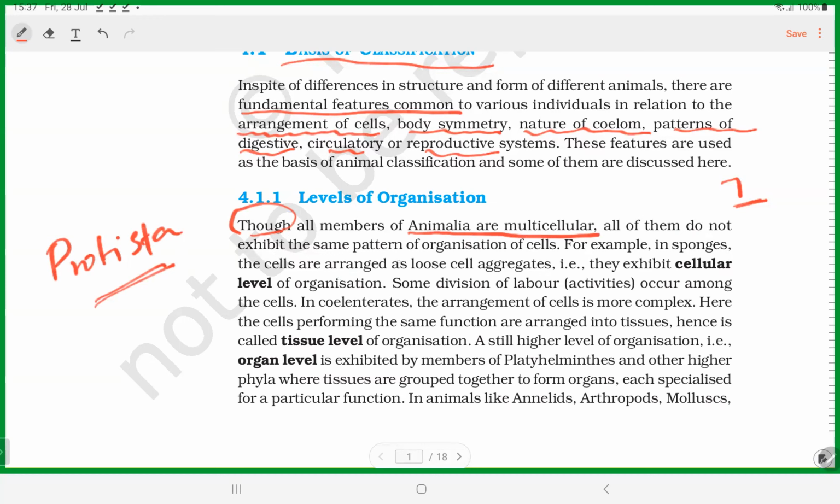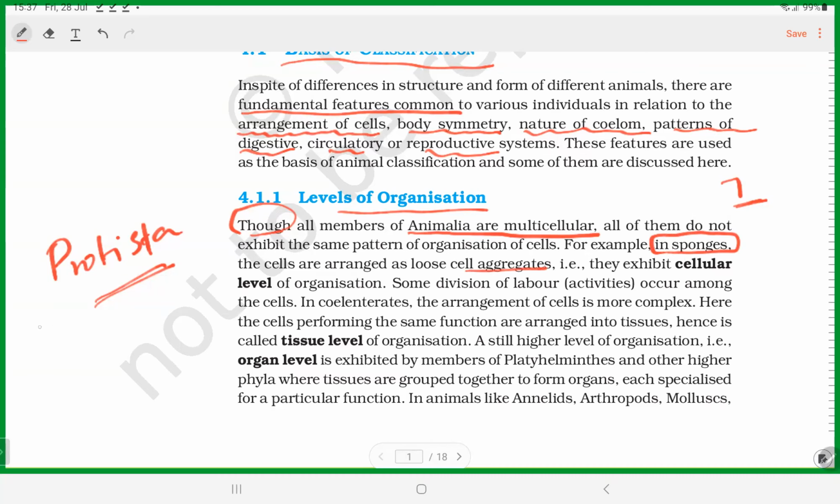Coming to the levels of organization, the first phylum we will start with is the sponges. It starts with the basic cellular level.